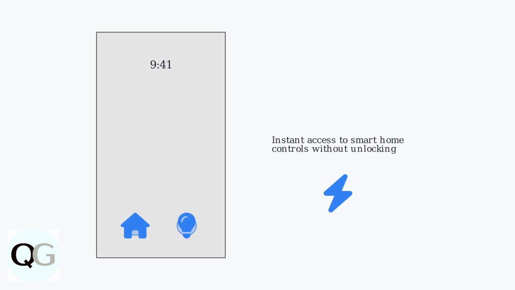available options. Once configured, you can control essential smart home functions directly from your lock screen without unlocking your phone, providing instant access to features like smart locks, lighting scenes, and other HomeKit devices.